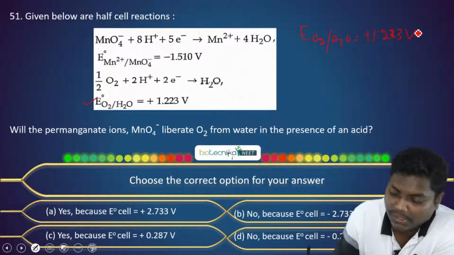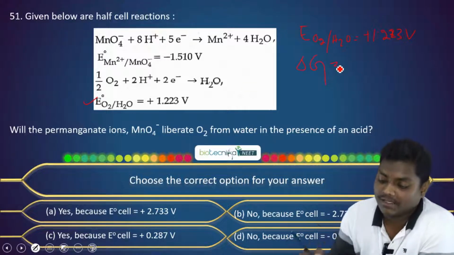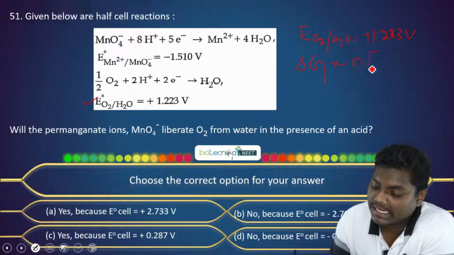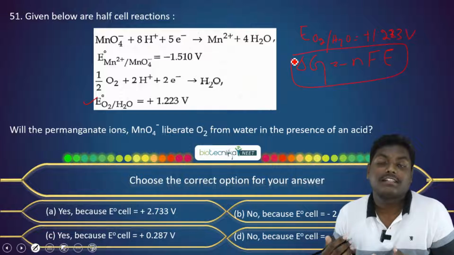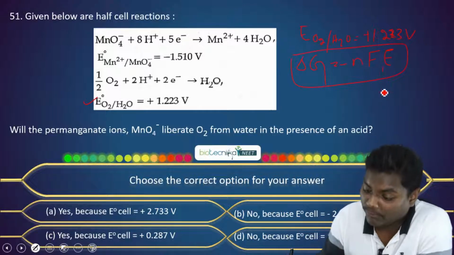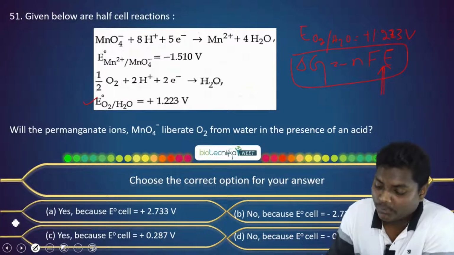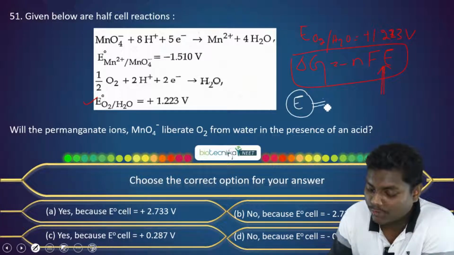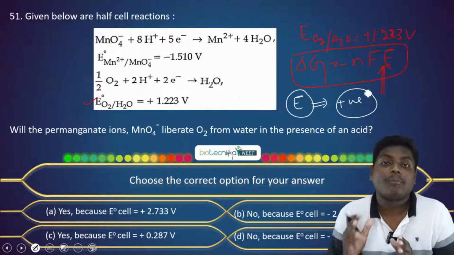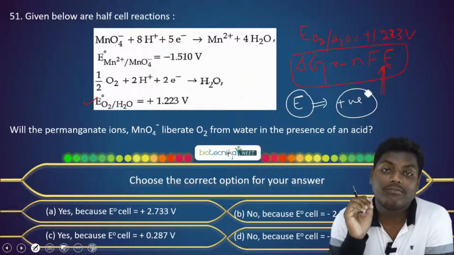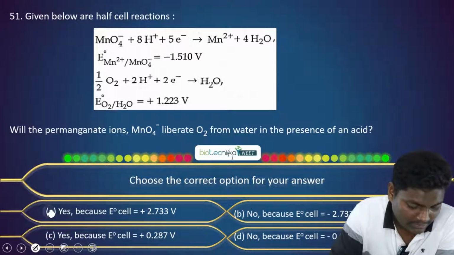Now you need to compare according to Gibbs free energy. We know delta G is equal to minus nFE. So for a spontaneous reaction, the delta G, the Gibbs free energy, needs to be negative. And for that, the E value, the potential value, has to be positive. So effectively, you have to find whether the combination of cells gives a positive resultant potential or not. That's the task you need to do here. So let's try and find it out.